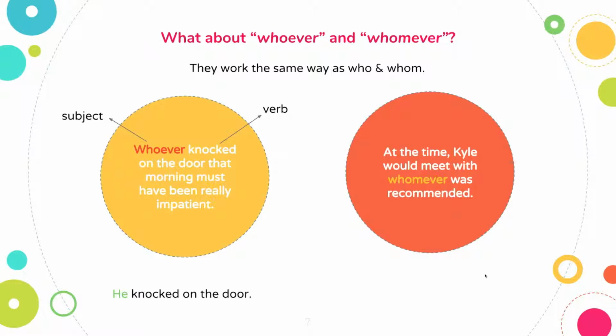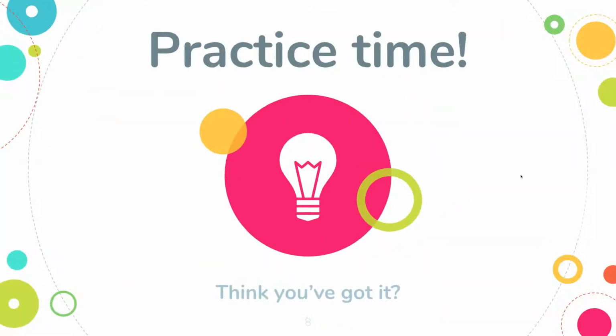At the time, Kyle would meet with whomever was recommended. We see right here, there's a preposition. And even then, in the context of this sentence, you know that Kyle needs to meet somebody in order for the sentence to make more sense. So, we need an object regardless. We're going to use whomever. If we were to replace it with pronouns, it would be something like, Kyle would meet with her. Anything in the objective case.